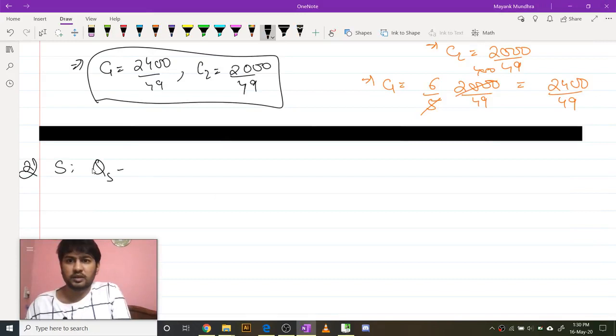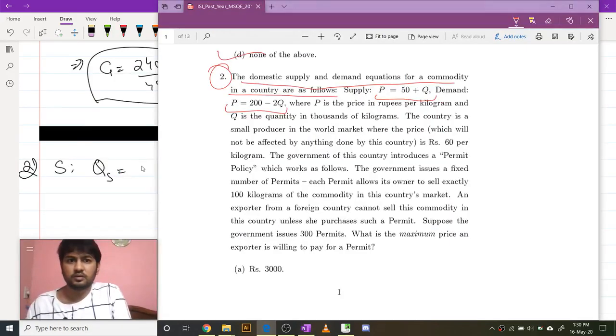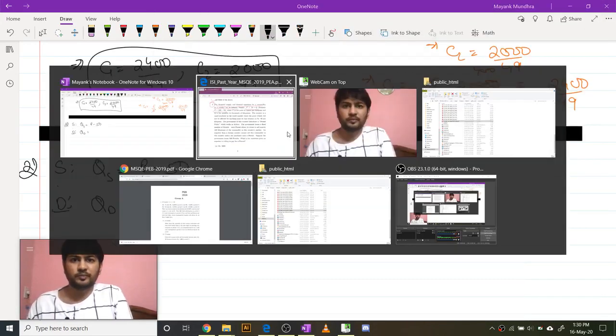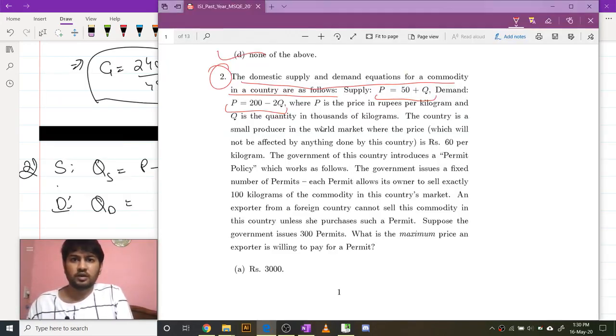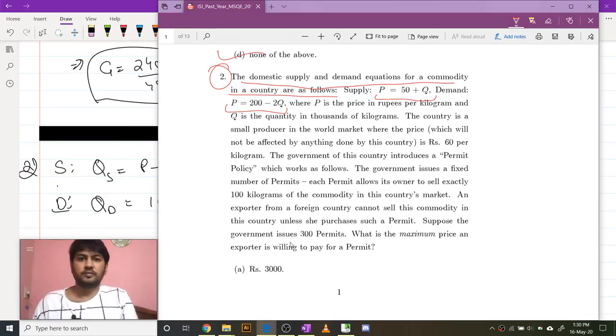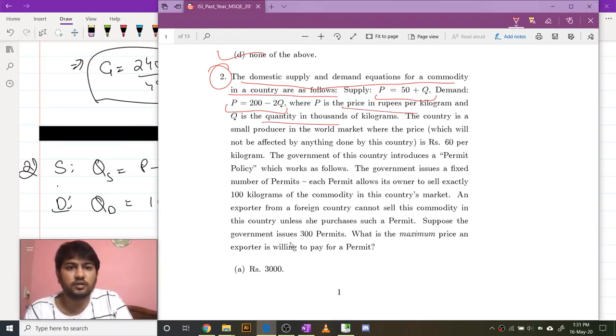So Q supplied is equal to P minus 50, and the demand equation is Q demanded is equal to 100 minus P by 2. Okay. P is price in rupees per kilogram, Q is quantity in thousands of kilograms. The country is a small producer where the price will not be affected by anything done by this country. So this is your domestic supply and demand.